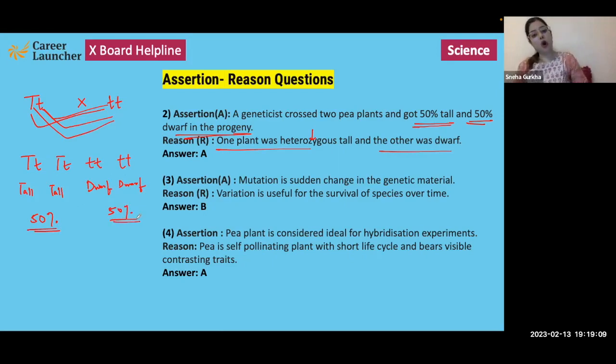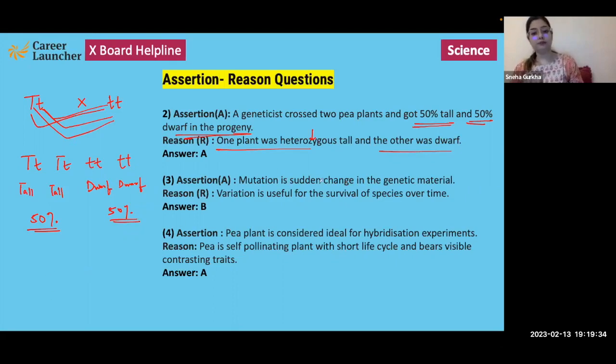So not only are both the reason and assertion correct, but the reason is the absolutely correct explanation for the assertion, right? So we'll choose option A. Both assertion and reason are correct, and reason is the correct explanation for assertion.